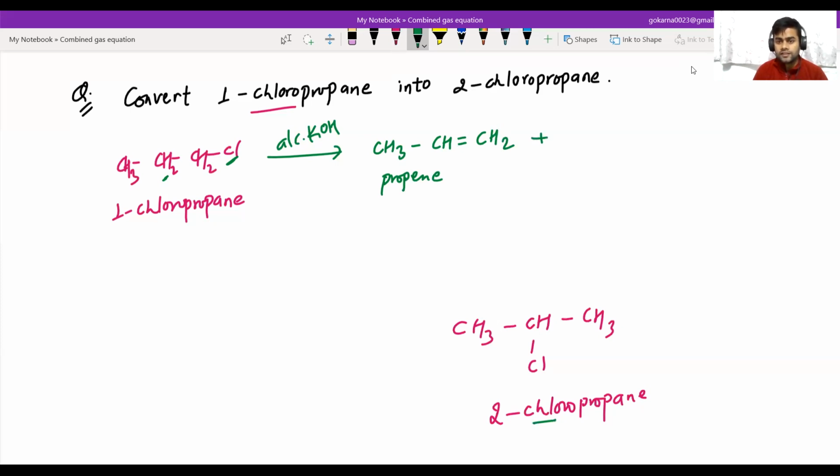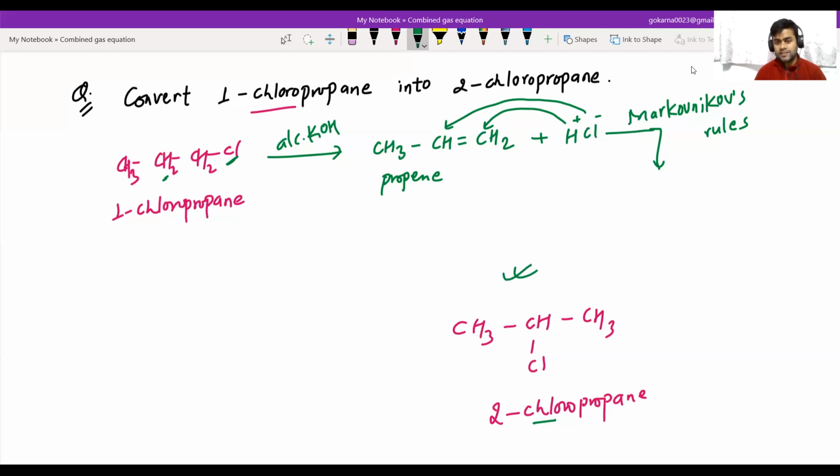So I am taking HCl here, and we apply Markovnikov's rule. According to Markovnikov's rule, the positive part of the reagent bonds with that double-bonded carbon atom which contains the higher number of hydrogens, and the negative part bonds with the carbon which contains the lower number of hydrogens. Then the product formed is CH3-CHCl-CH3, that is 2-chloropropane. Yes, this is the conversion of 1-chloropropane into 2-chloropropane.